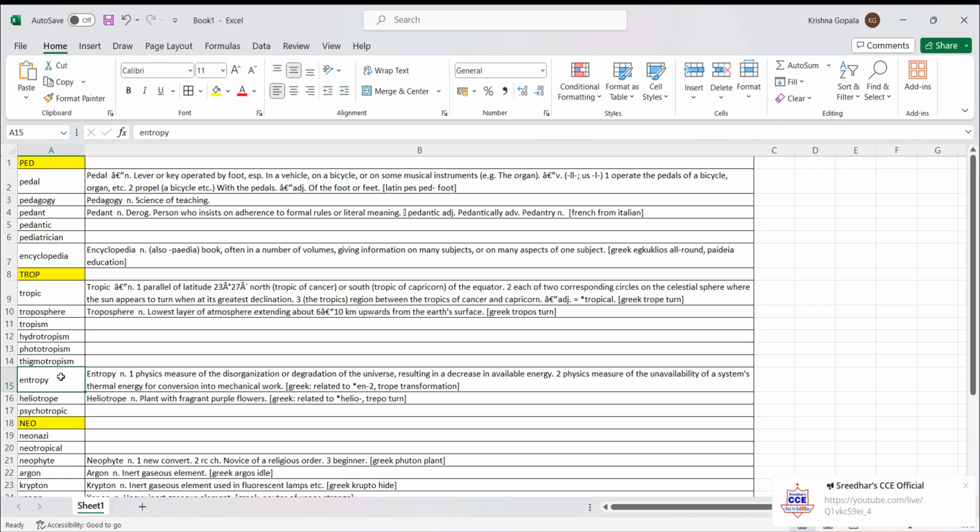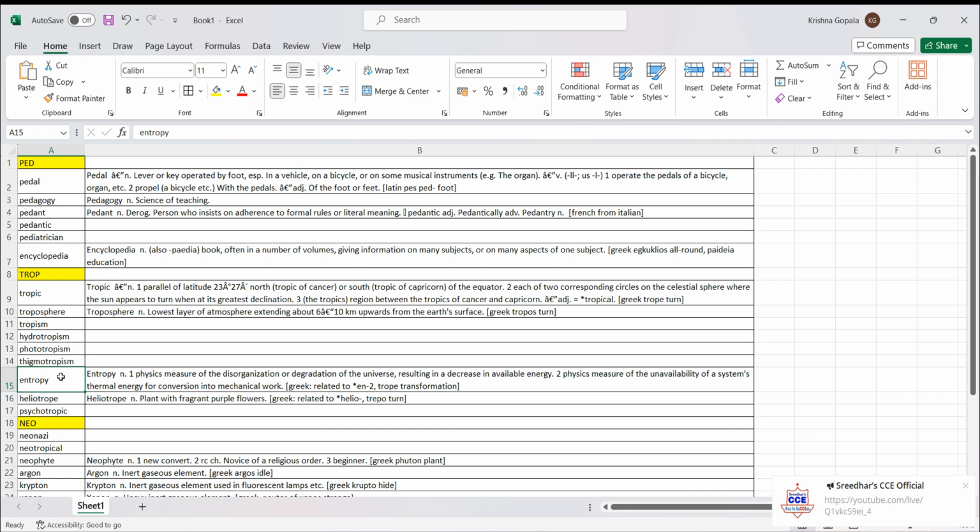Right? Psychotropic. Psych is mind. Psychotropic means acting on the mind. Psychotropic side effects. This is a medical term. The medicine might have psychotropic medical side effects. Psychotropic substances. For example, historically, mushrooms were believed to have psychotropic substances.